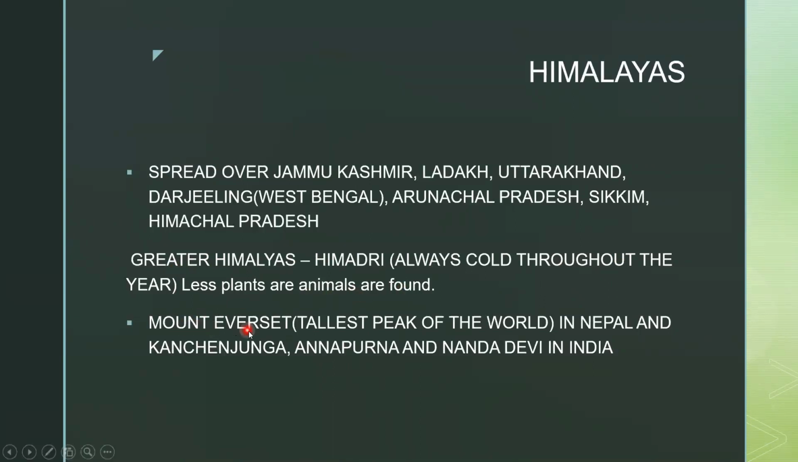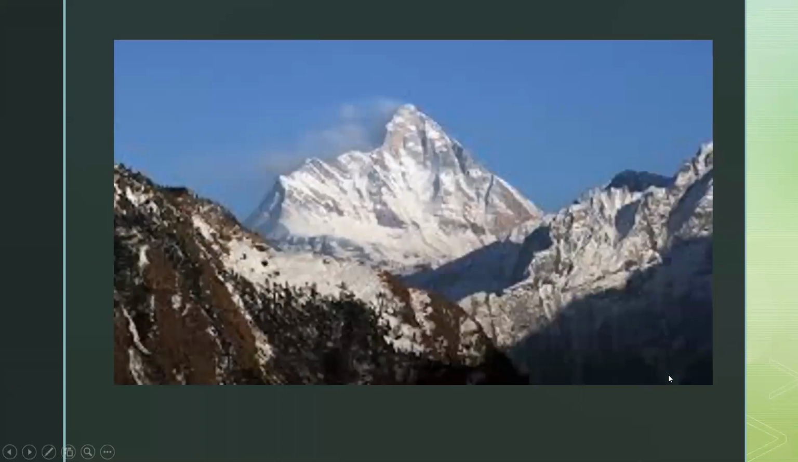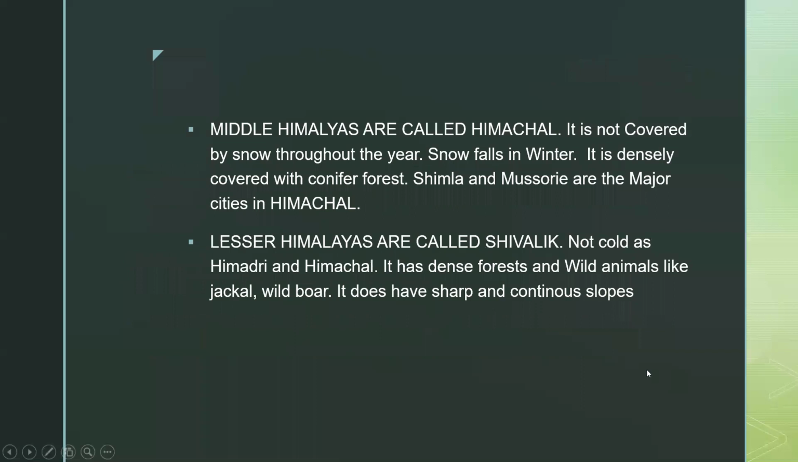Mount Everest, you must be knowing, the tallest peak of the world in Nepal, is found in the Himadri region of Himalayas. And Kanchenjunga, Annapurna, and Nanda Devi in India are also a part of Himadri. And Kanchenjunga in Sikkim is the tallest peak in India. Okay. Next is, this is the picture of Himalaya you can see over here, Mount Everest. Next is Middle Himalaya.